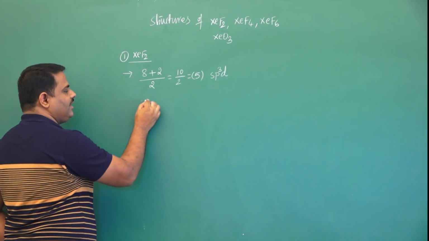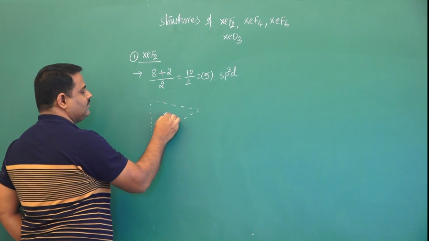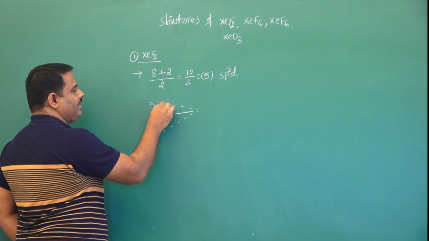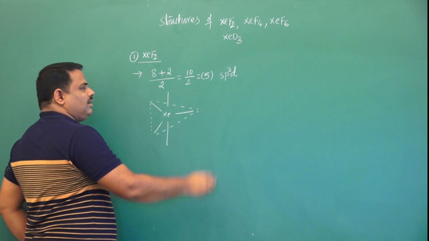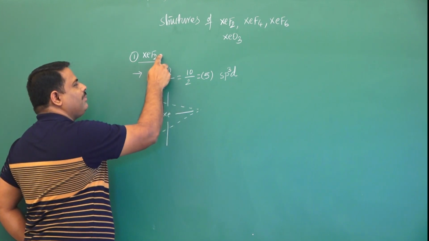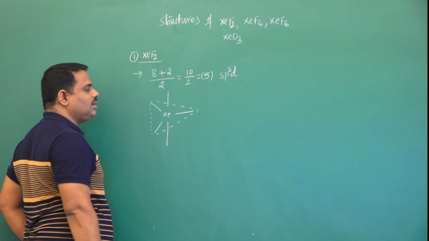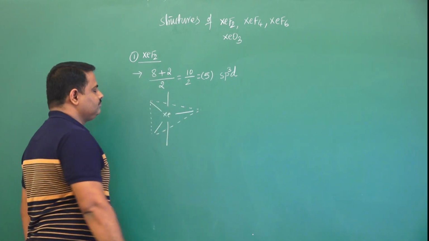Generally, the shape of sp3d hybrid orbitals is trigonal bipyramidal like this. Here number of bonds are 5 but number of atoms are 2. That means here 3 lone pairs are available.